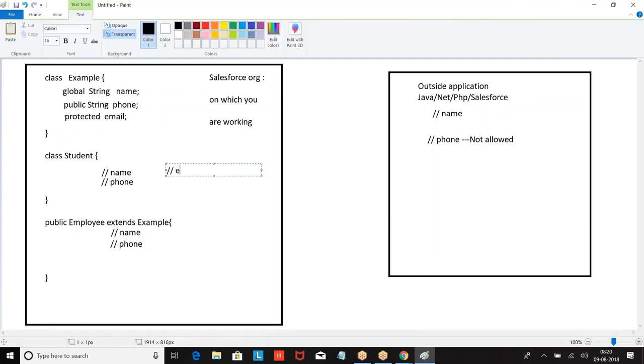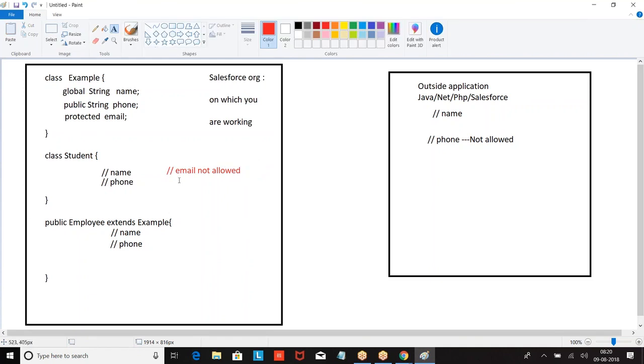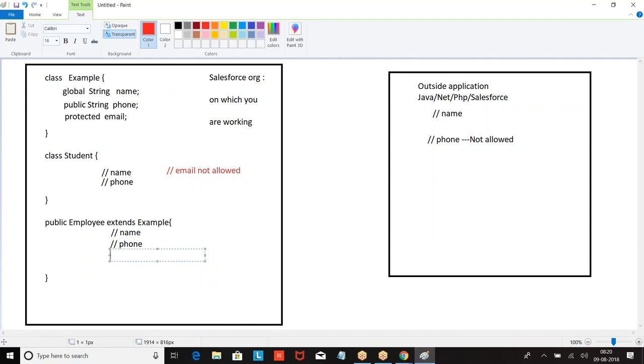Now I have protected. When you define anything as protected, not every class of your organization can use it. Only the child classes can use it. Child class means your class is inheriting the parent class. Only the class in which we define it and the child classes can use it.